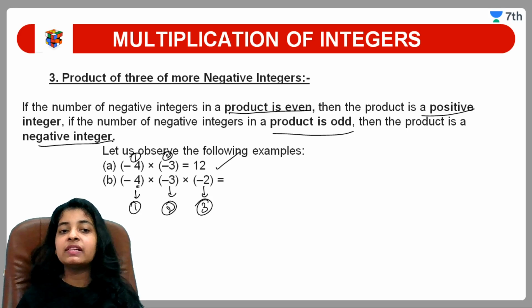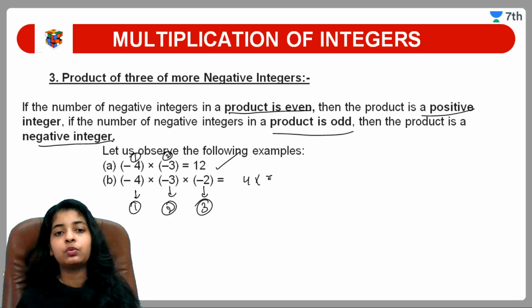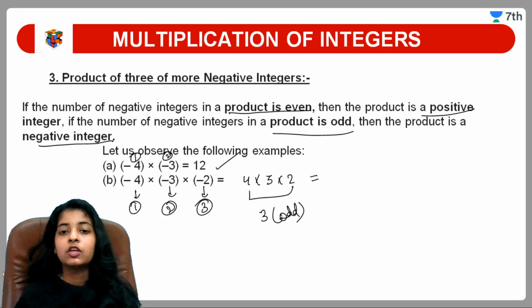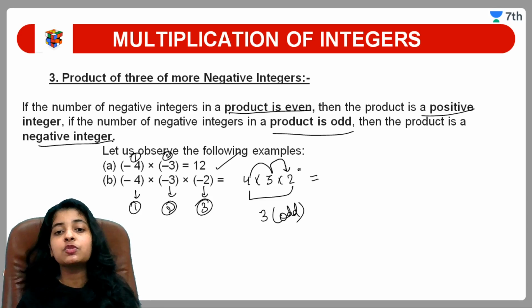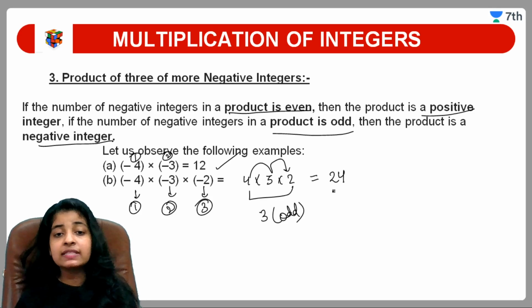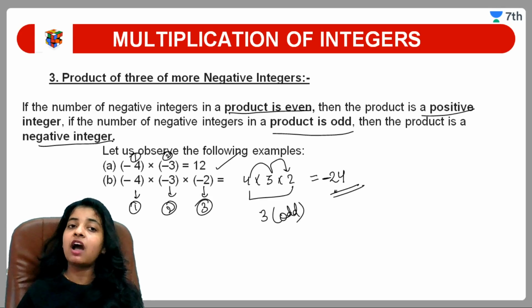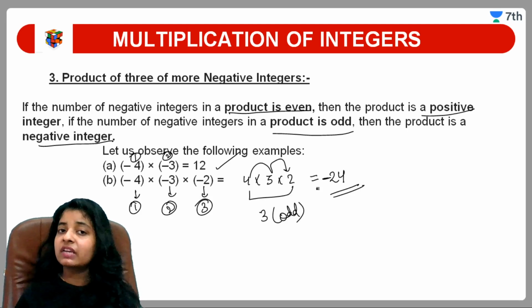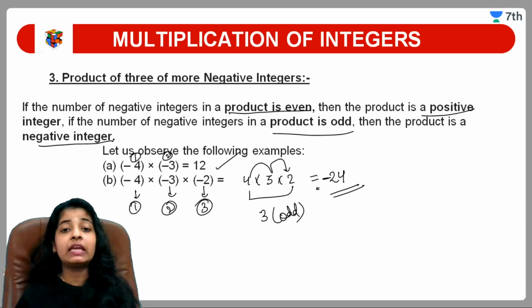So what will we get here? 4 into 3, normally you have to multiply 4 into 3 into 2. अब देखते हैं नंबर क्या आएंगे. 3 नंबर है, means 3 is odd. So what will be the product of this? 4 3s are 12 and 12 into 2 will get 24. So 24 is the result, but it is an odd count, so we have to put a minus sign after the product. Before writing the answer, you have to put a negative sign because the count of negative numbers is odd.